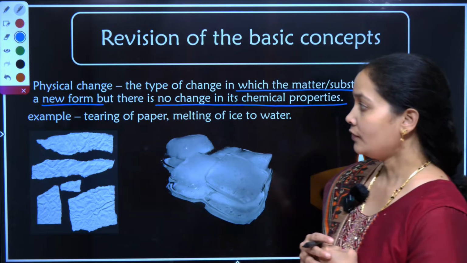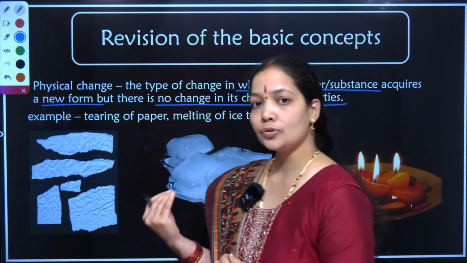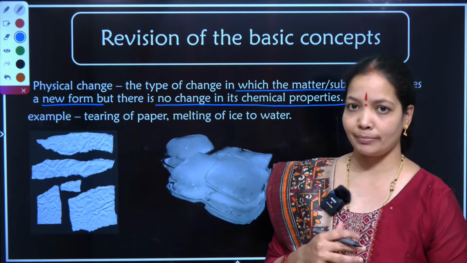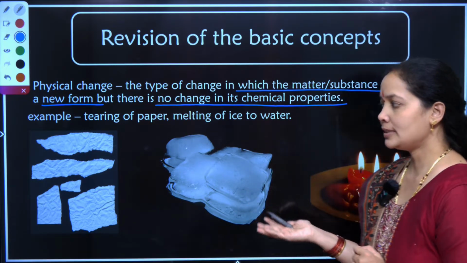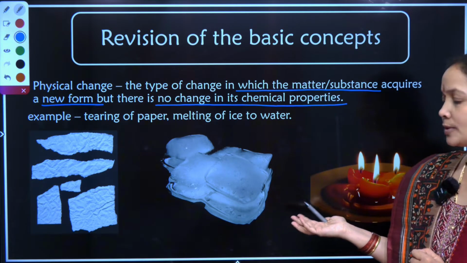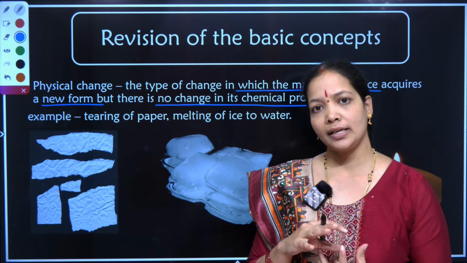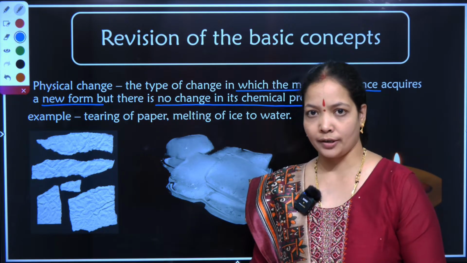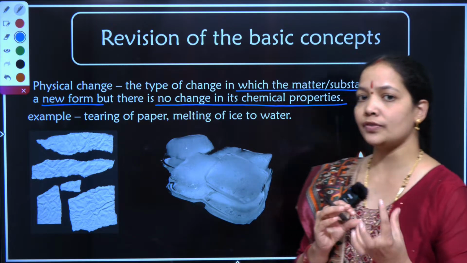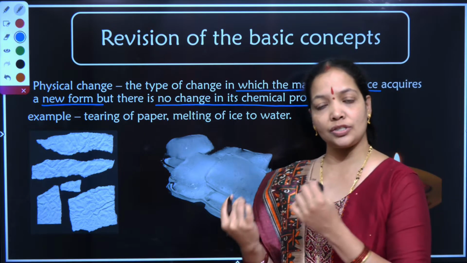So, in physical change, the appearance of the substance can change or come to a simpler format, but no chemical changes can be seen. The best examples are tearing of paper and ice cubes. If I take a bowl and keep ice cubes inside it, I can make out that these ice cubes are turning to water. The physical behavior of the ice cube is changing: the solid ice is changing to liquid.